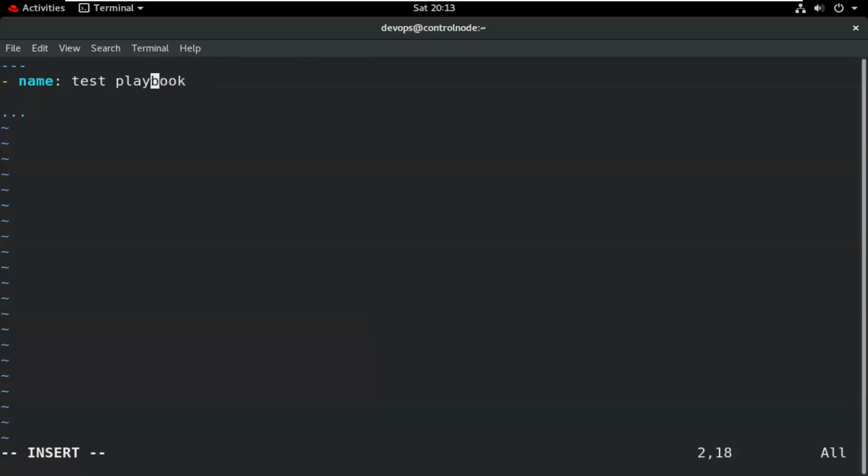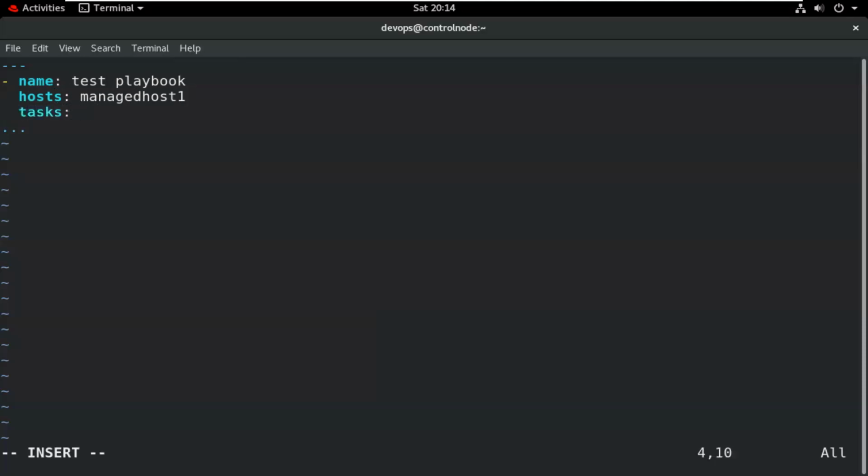So I write here one name, and on which particular host we want to perform the task. So we write here hosts, and which particular host, managed host, this is my PC name, and what type of task we want to assign.